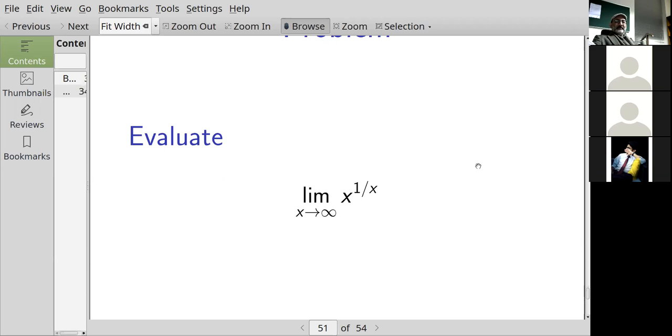Okay. How about this one? The limit as x goes to infinity of x to the 1 over x. Well, what's infinity to the 0? I don't know. Okay, so what am I going to do?